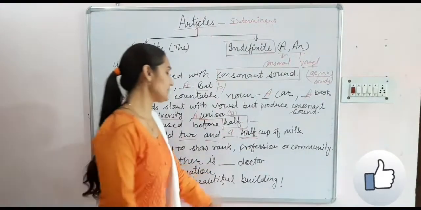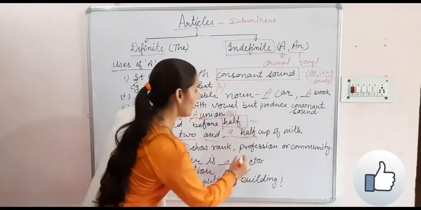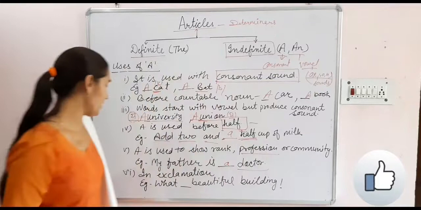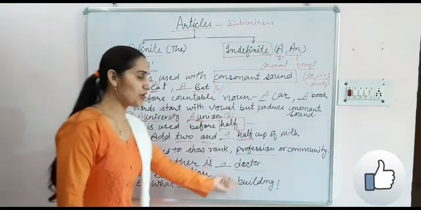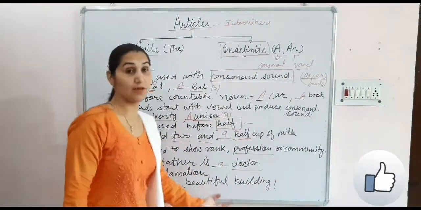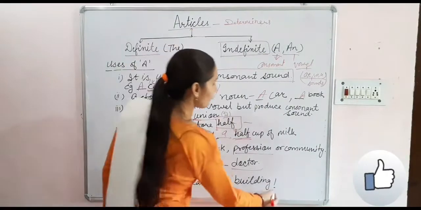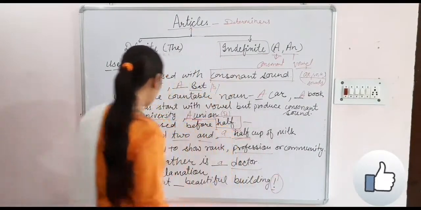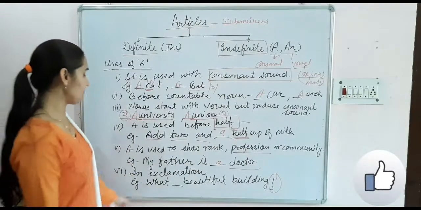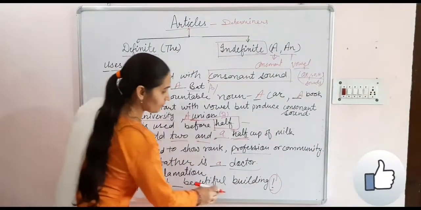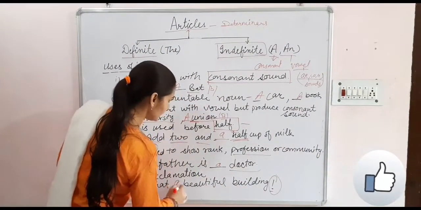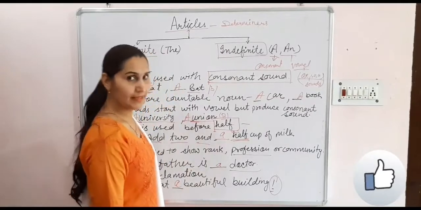My father is a doctor. It is showing profession. In exclamation, where we show surprise, this one is the mark of exclamation at last. In such types of sentences, we will use what, blank, beautiful building. What a beautiful building.